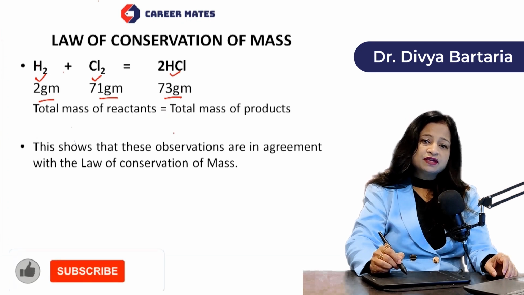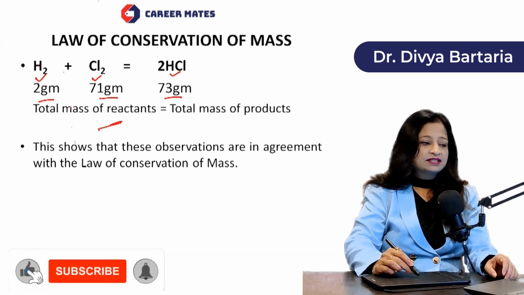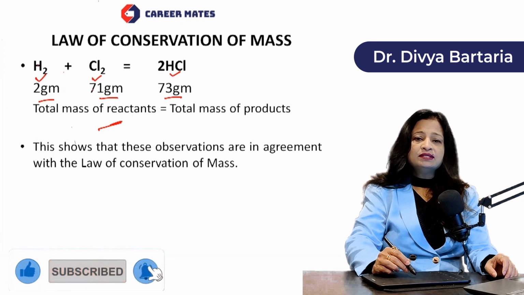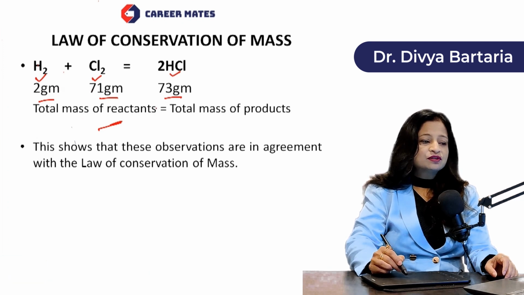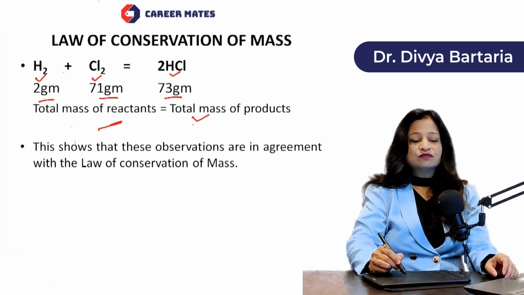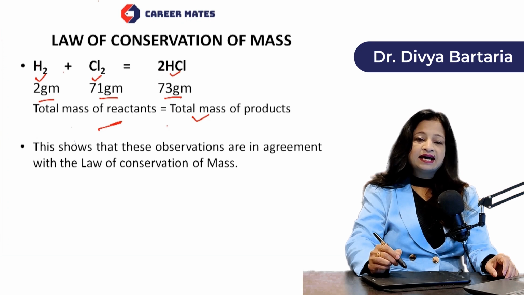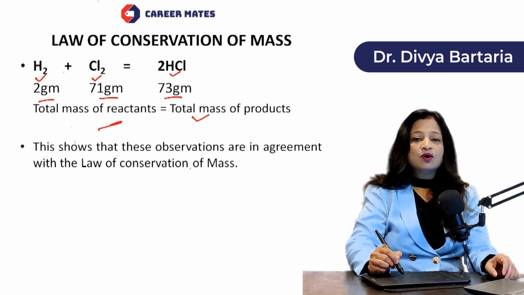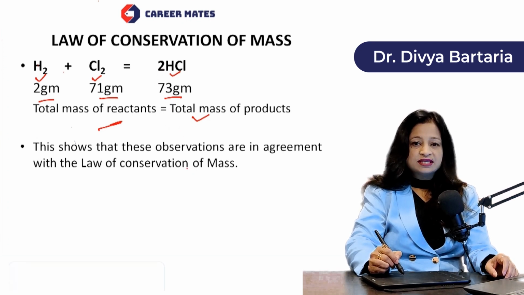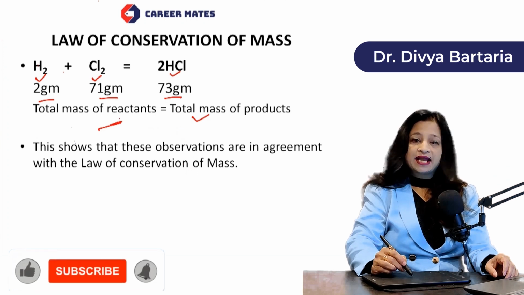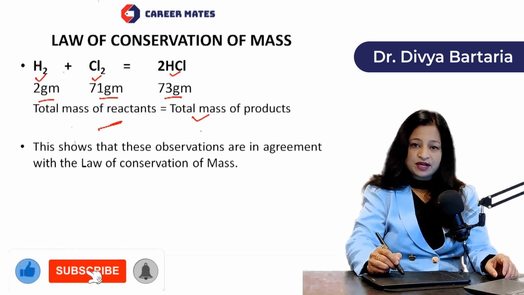Now what we are observing here, total mass of reactant 2 plus 71 comes out to be 73. So total mass of the reactants is equal to the total mass of the products, because product का mass यहाँ पर क्या है, 73 gram है. So what we observe here, that this is in agreement with the law of conservation of mass, which says that the mass of the reactants is equal to the mass of the products.